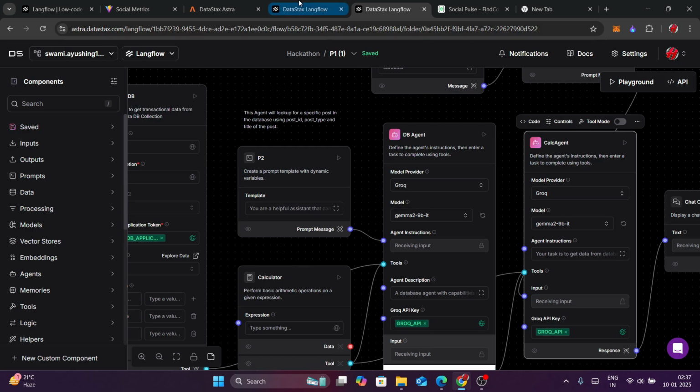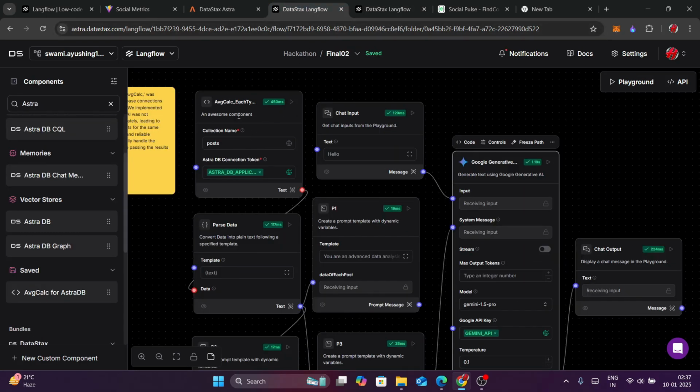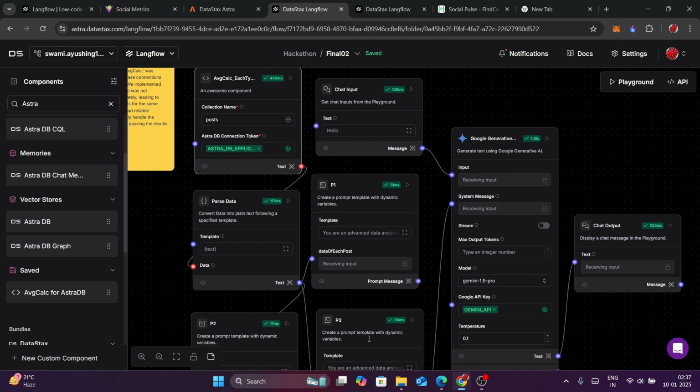So I thought I should make my own custom component using my Python skills, and it performed all the calculations very accurately, and then those calculations are sent to this prompt, and this prompt is sent to this generative AI, and then this generative AI analyzes it and gives output on the basis of the question asked in the input.